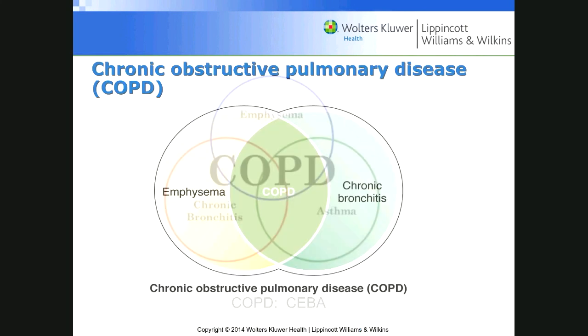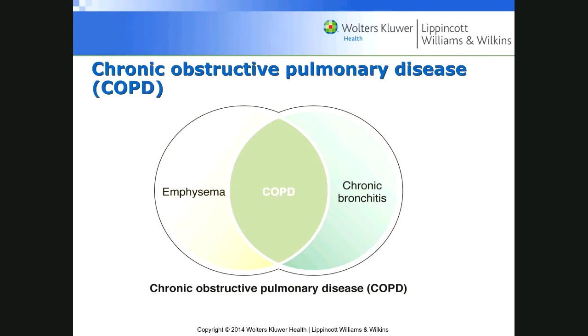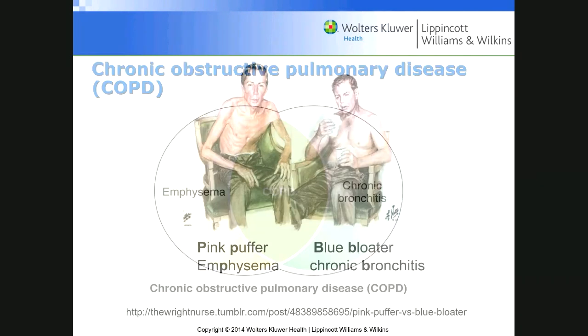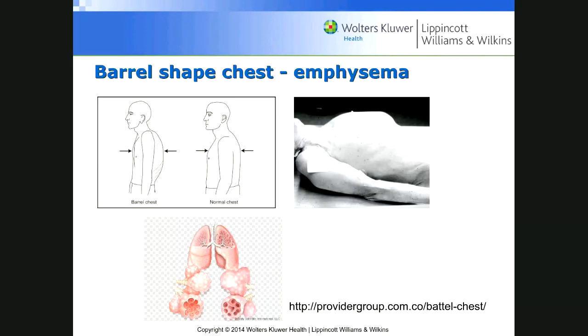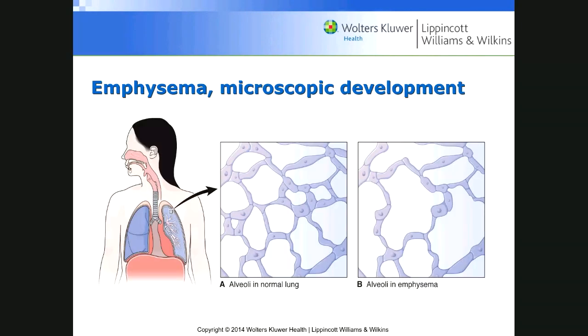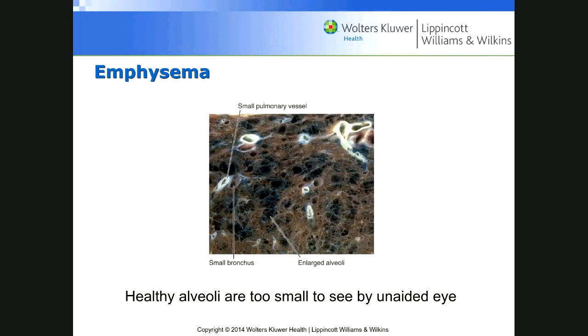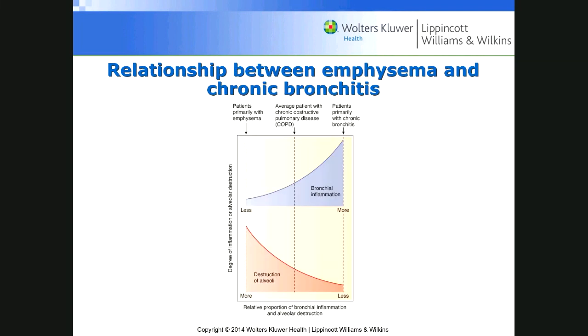Here's what you see: in the case of some emphysema patients, they will have bronchitis. Some of the bronchitis people will have emphysema as well. It's not one or the other. Let me go back to that other one, and you can see there's a relationship between emphysema and chronic bronchitis.